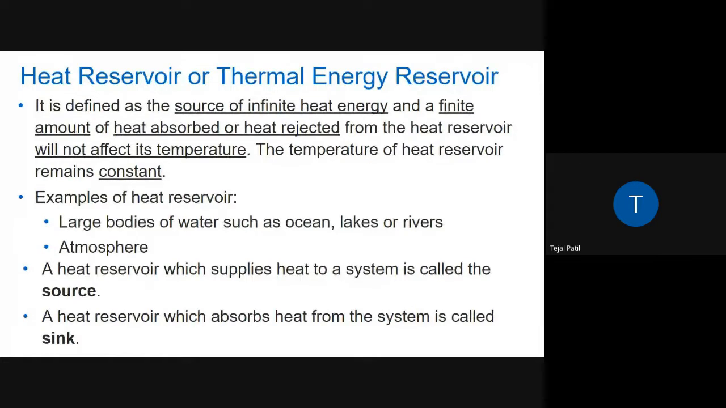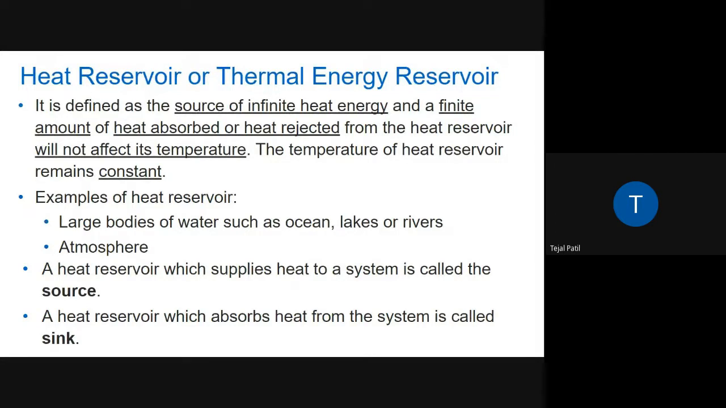Another example is the atmosphere. It also keeps the same temperature, even if we are adding any amount of heat to it, or taking any amount of heat from it. So that is what is known as the heat reservoir.